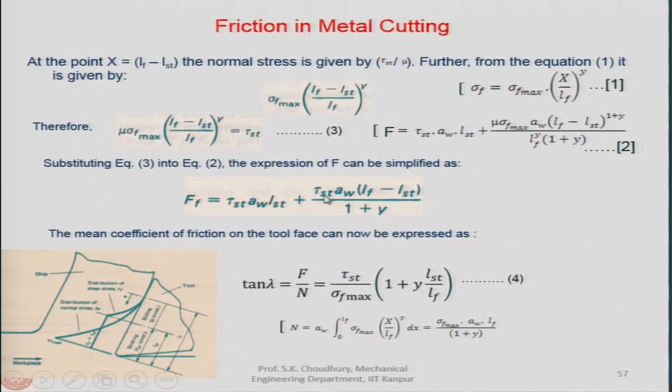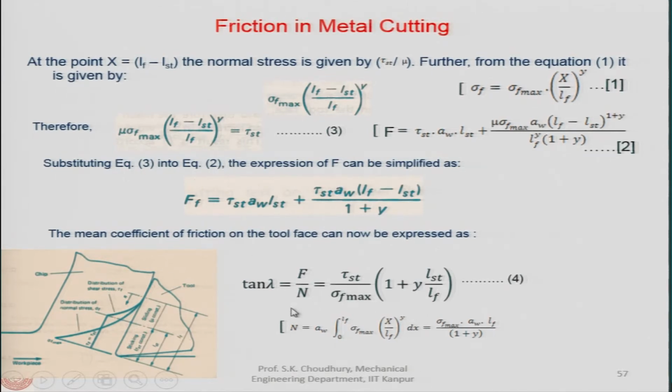So, this will be tau st AW LF minus LST divided by 1 plus y. We are simply putting this value here, and we are getting the tau st, this is important. Here the mu is gone, as you can see. We try to avoid the mu and the sigma f maximum, which has been done here.